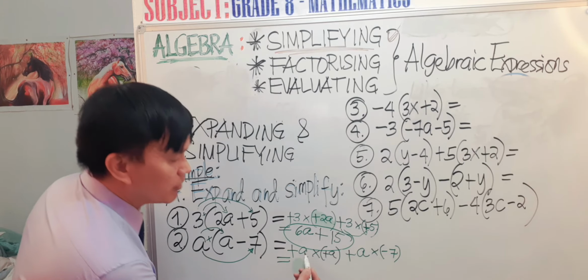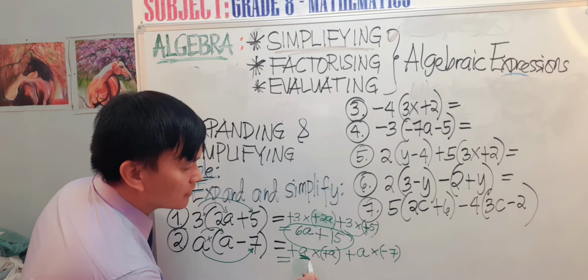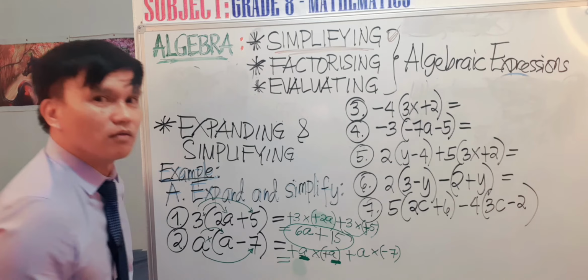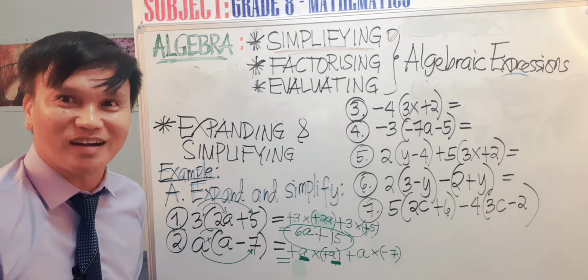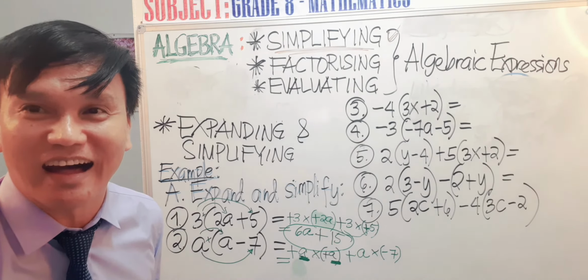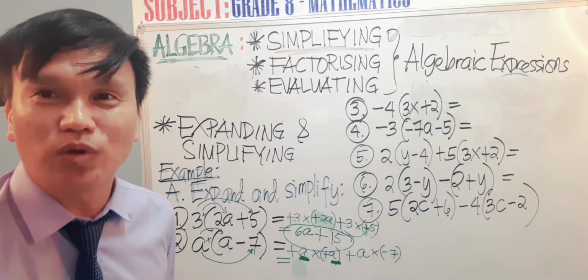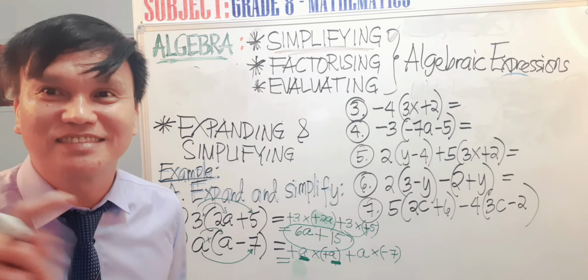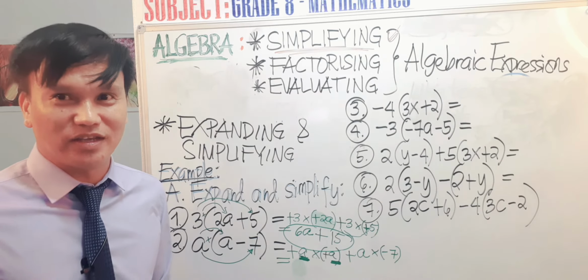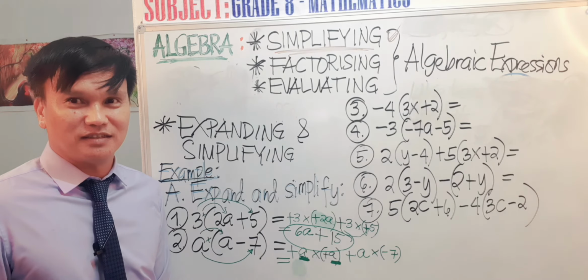Then we multiply a by a. What do you think is the product when you multiply two a's? A times a, what do you think is the product?